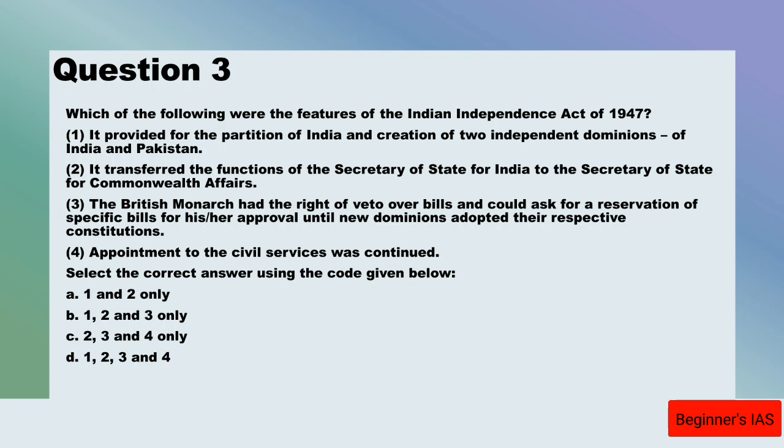So let us analyze statement number 1. Yes, this statement number 1 is right. Why is it right? It ended the British rule in India and declared India an independent and sovereign state from August 15, 1947. And also it provided for the partition of India and the creation of two independent dominions of India and Pakistan with the right to secede from the British Commonwealth. So therefore this statement number 1 is right.